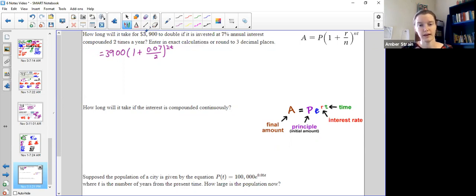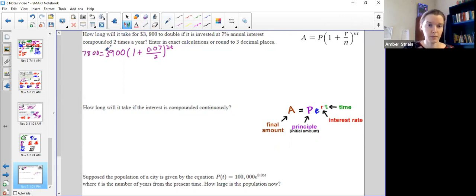They said, how long will it take for this amount to double? So what is 3,900 doubled? 3,900 times 2 is 7,800. So we actually know the amount, but we don't know the time. We're working our way backwards.